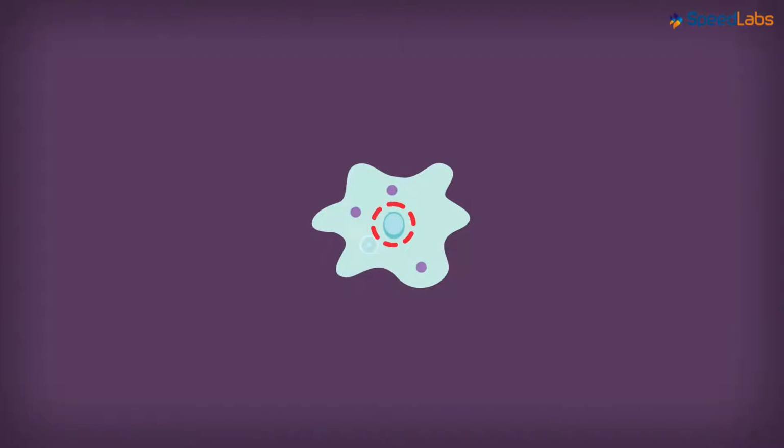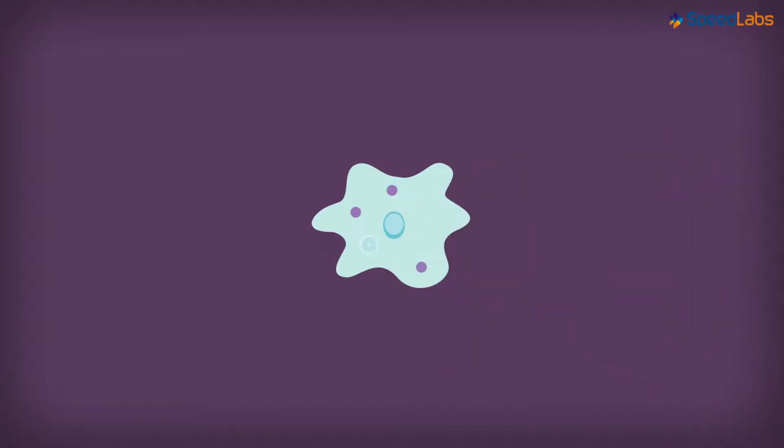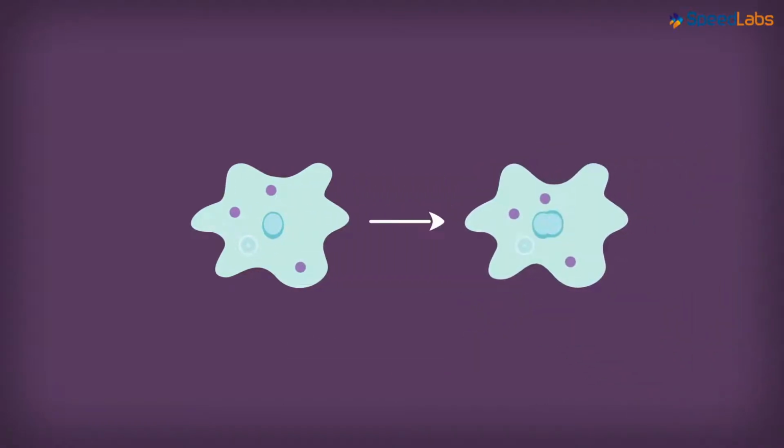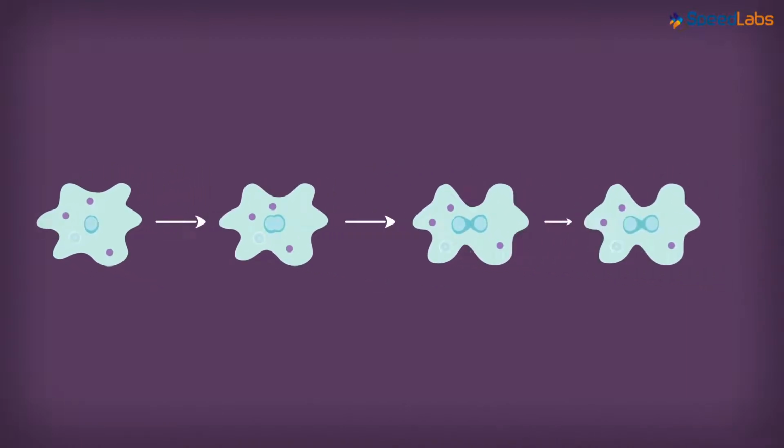The nucleus in the amoeba contains the chromosomes of the organism. The DNA in the chromosomes replicates and forms another set of similar chromosomes. Once this is done, they are pushed into the two extremes of the cell. And at the same time, the cell grows and expands. What do you think will happen next?